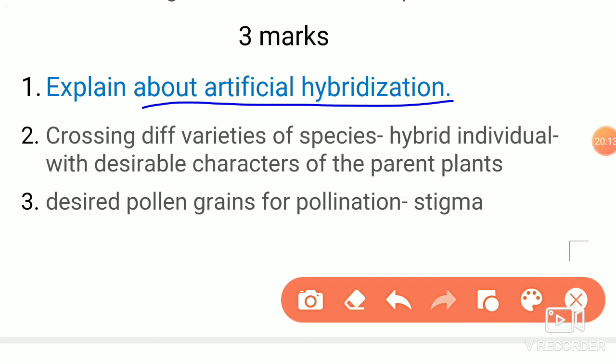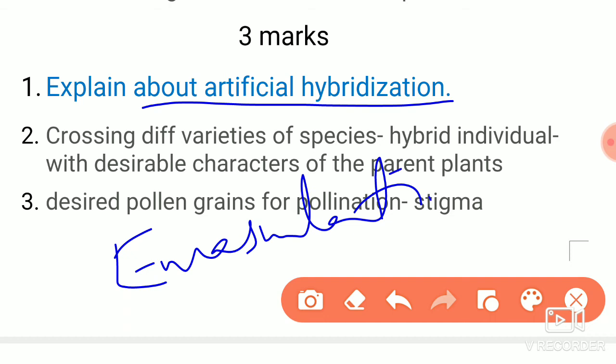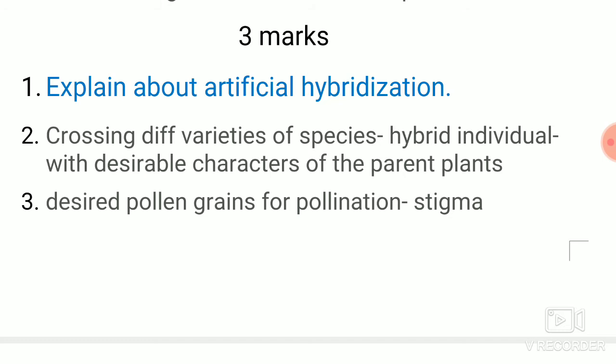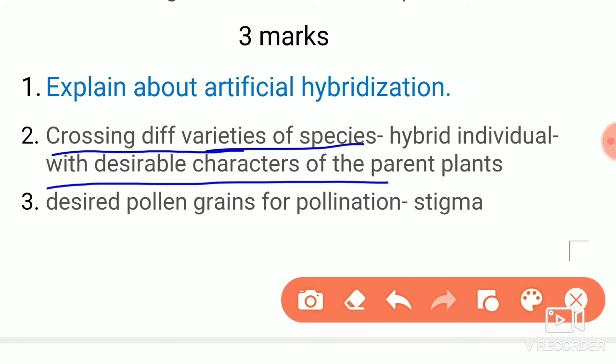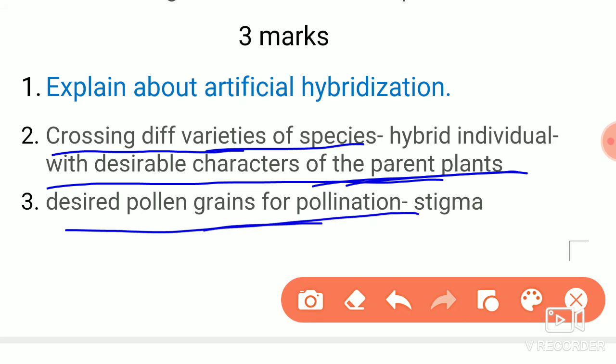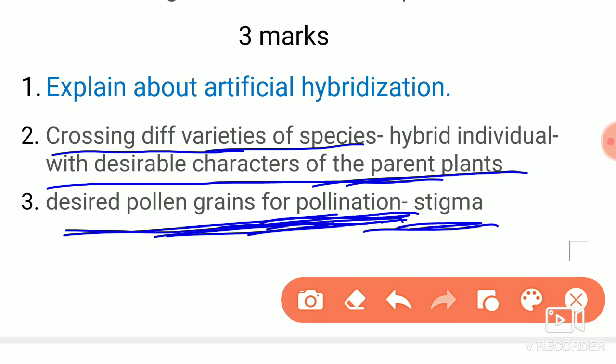So here we are going to make it as 2 headings, that is emasculation and bagging. These are the 2 headings, which I already gave in the notes. The steps involve crossing of different varieties of the species with the desirable characters, considered as the parental plants. Then desired pollen grains are transferred by pollination onto the stigma.